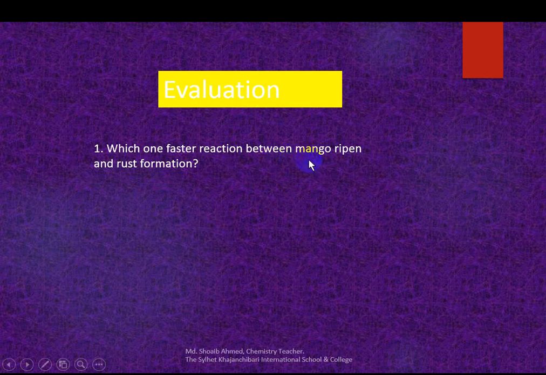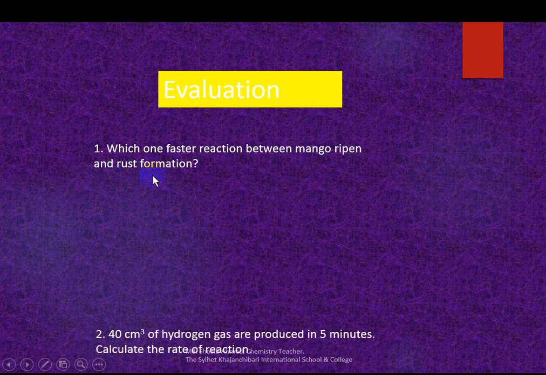Mango ripens in 1 month, 2 months. This is the faster reaction. The rust formation is slow.